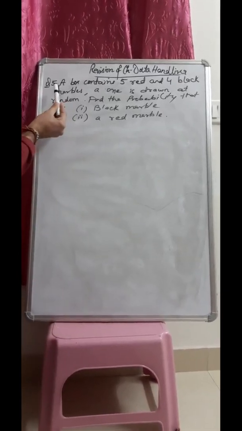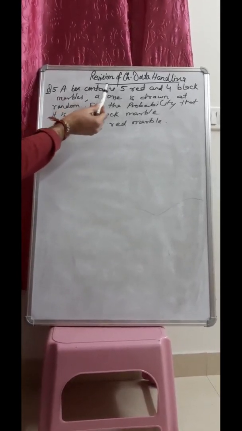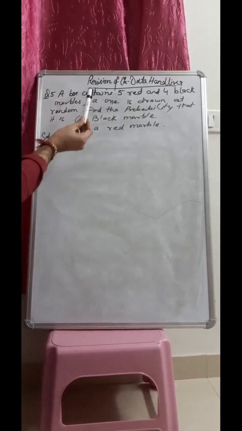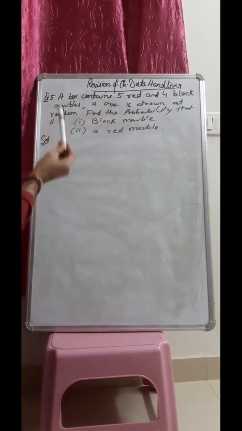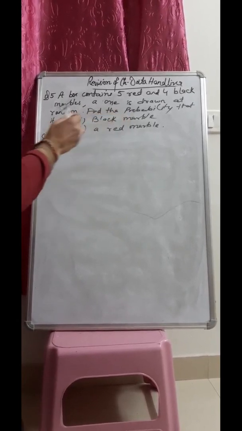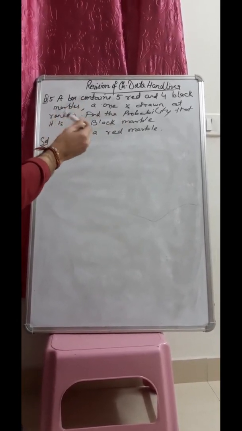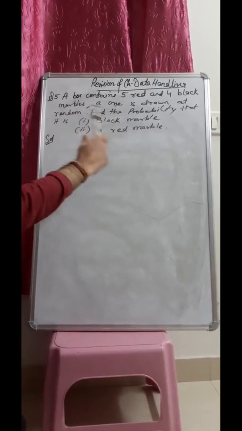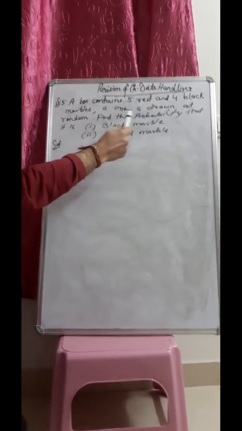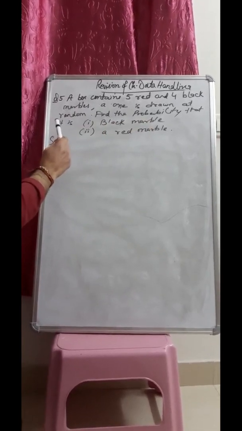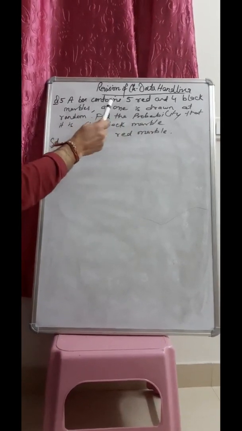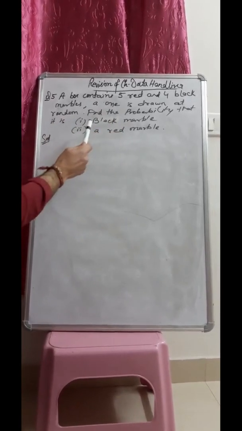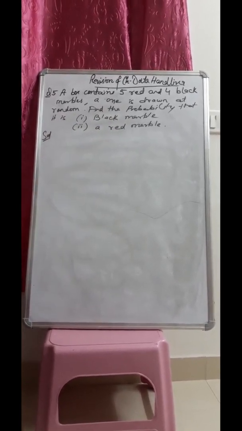Students, now question number 5 is: a box contains 5 red and 4 black marbles. One is drawn at random. That means we are drawing one marble at one time, taking out one marble at one time. Find the probability that the one we are taking out is either a black marble or a red marble.